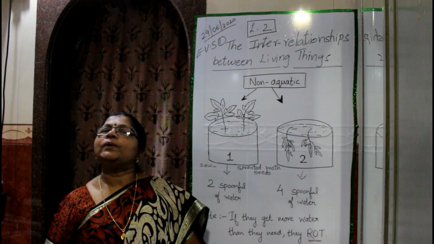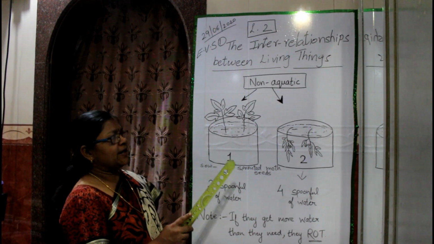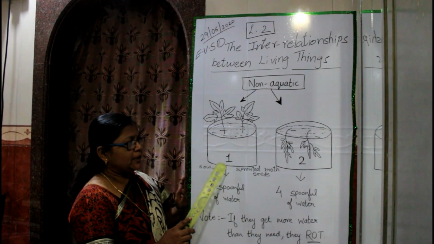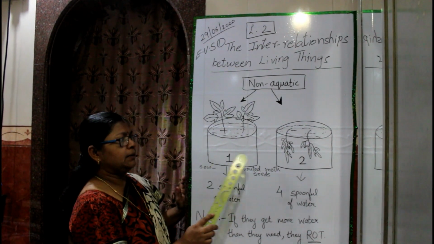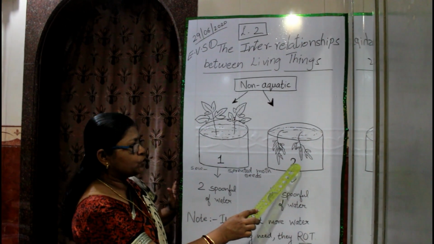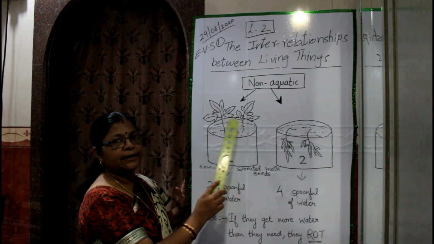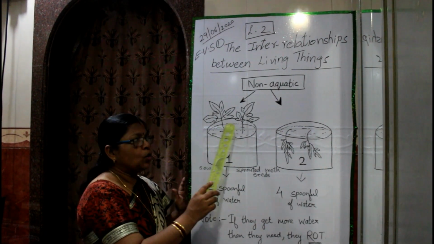For that, I'll show you an experiment. For the experiment, you have to take two containers and label them as container 1 and container 2. Add a little quantity of soil in both the containers and add a little water also to both.